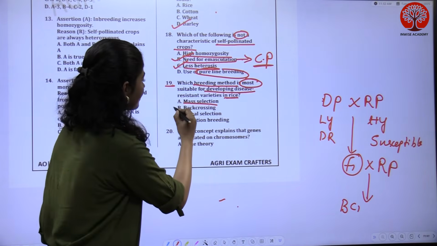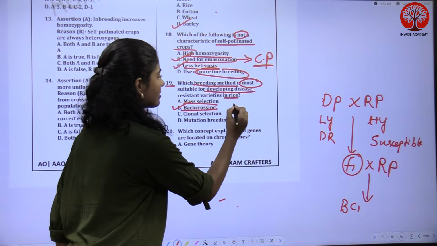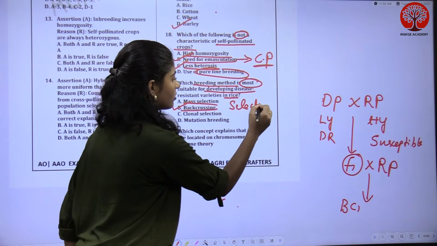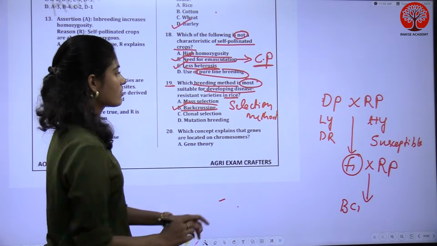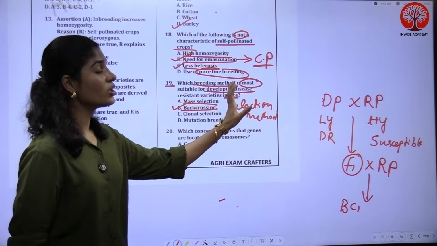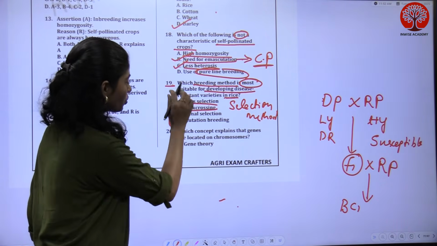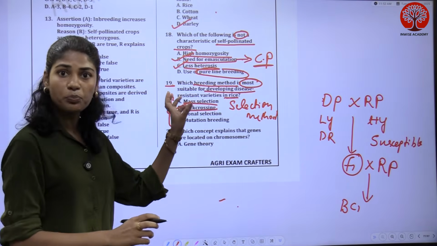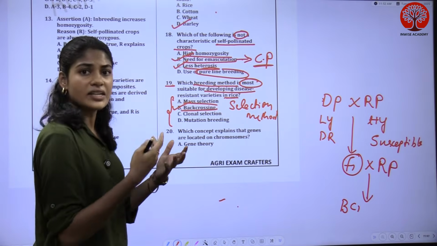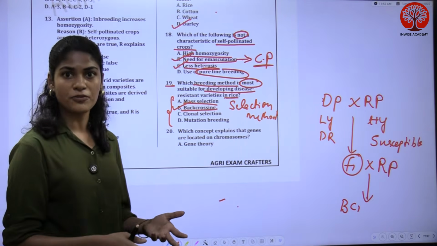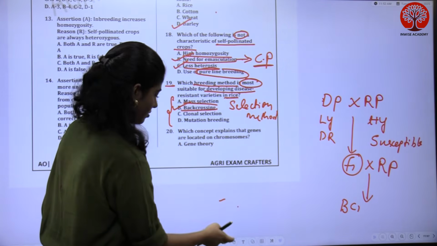So what is the answer for this? Back crossing. You have to know different selection methods. Through this you should understand what the theme is and what you have to go through. You have to go through the options also. Whatever is present in the options, you have to think that is also a theme and prepare for that. Okay, so the next question is,